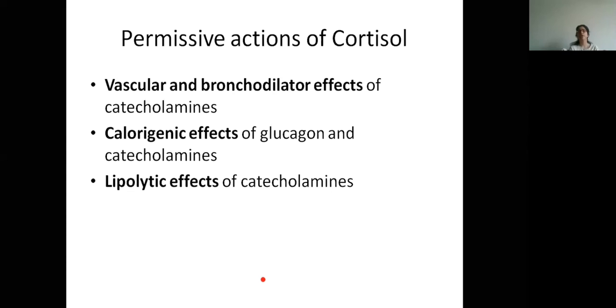That is why cortisol is given in asthmatic patients. Number one, because it is anti-allergic, and number two, because it increases the action of catecholamines and hence causes bronchodilation. Then there is the calorigenic effect of glucagon and catecholamines, that is, they increase calorie formation, and the lipolytic effect of catecholamines is also potentiated by cortisol.